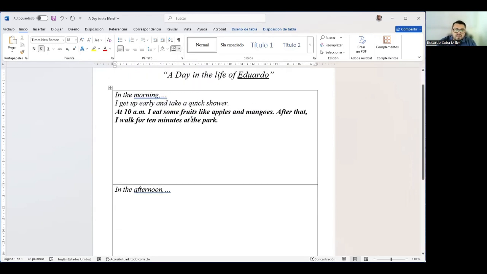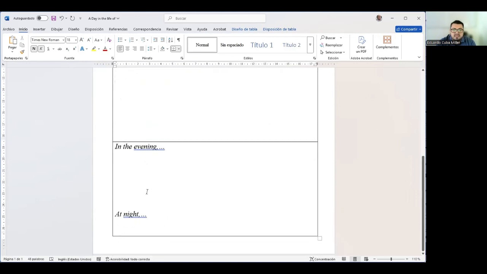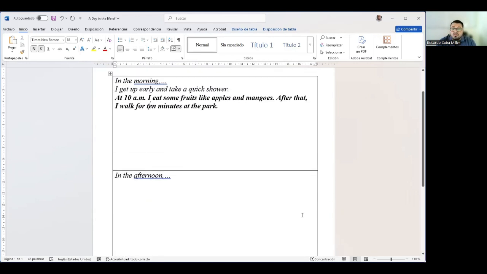That's what you're going to do in the afternoon, in the evening, and at night as well. You need to complete these spaces with sentences in the present simple: in the morning, in the afternoon, in the evening, and at night. Remember, use the ideas of the activities that you have in your brainstorming web. Fantastic. Let's work on that right now. Remember, you're in groups, so you can help each other. Let's work.